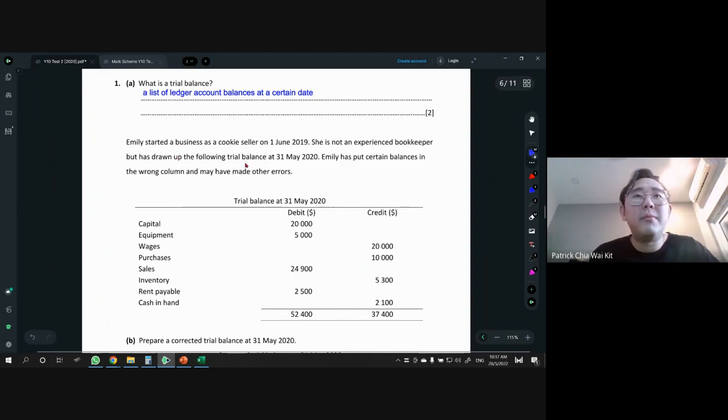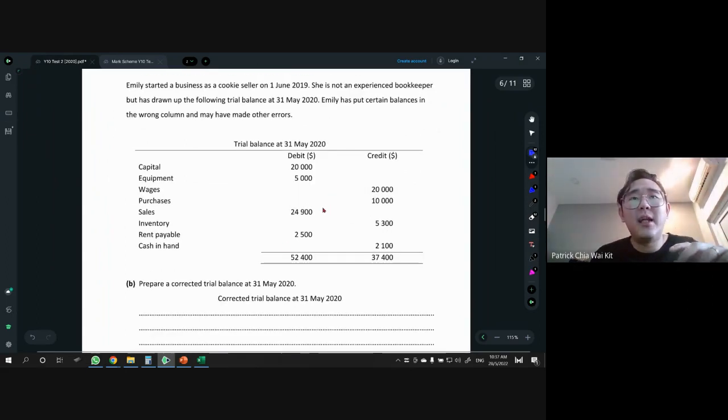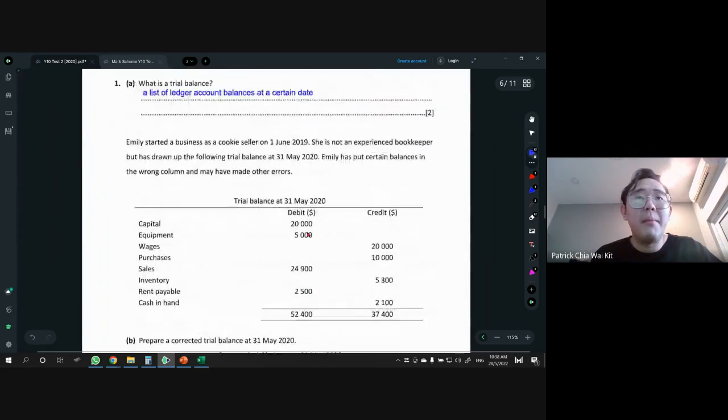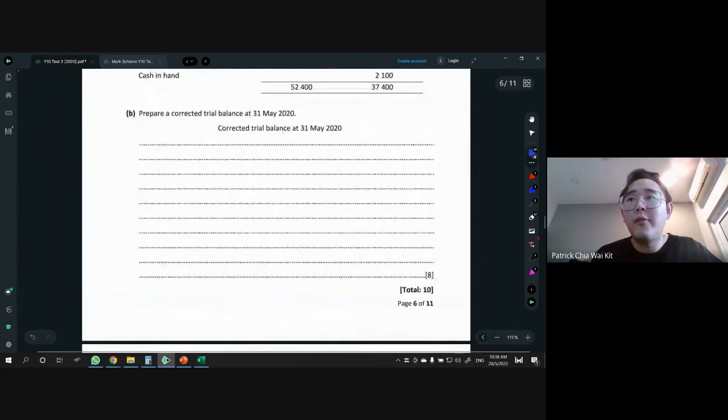We have Emily, who started a business as a cookie seller. She's not experienced, so she did this trial balance, and obviously there are a lot of mistakes made here. The question asks us to prepare a corrected trial balance for Emily. Of course, you cannot draw a line here because it's not a T account. If you draw a line, then the format is wrong. For trial balance, we have DR, CR.